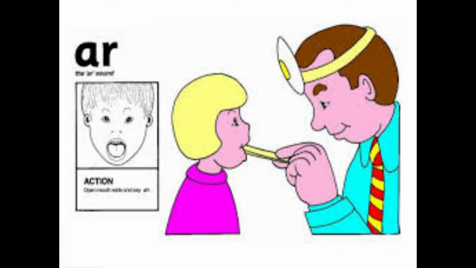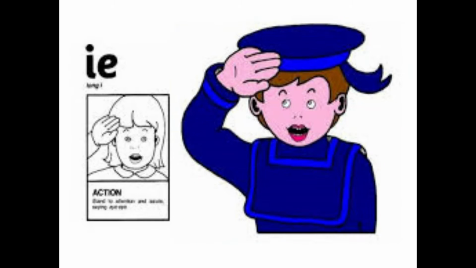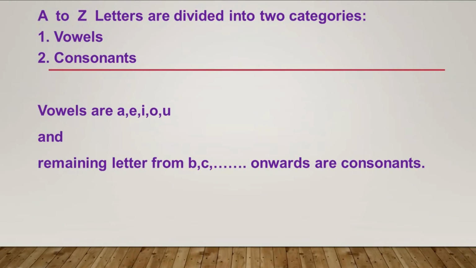Today's topic is digraphs. So let's see what are digraphs. A digraph is a combination of two letters that make one sound. When two letters combine, they make one sound. In a digraph, the first letter does the talking and the other one is silent. Now, a digraph can be made up of vowels or consonants.